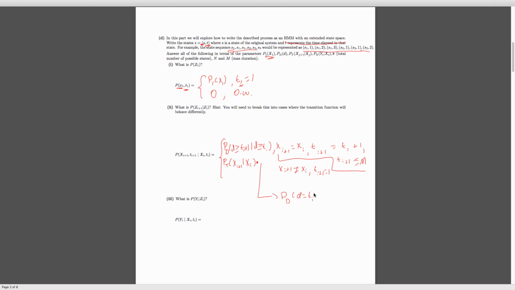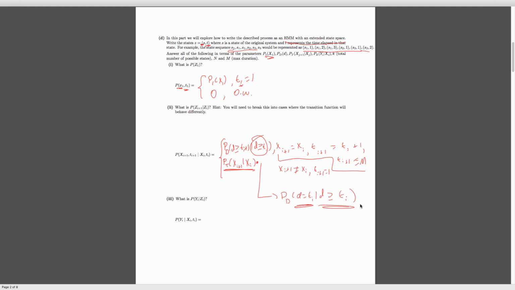But we also need to include the information we already have. And the information we already have is that d is greater than or equal to t sub i. So this is definitely a bit tricky. Let's break this down one more time. Over here we have the probability that we move to this new particular state. And then we have the probability that we've actually finished staying in our old state. That's over here. But we also have to incorporate the evidence we already have, that d is greater than or equal to t sub i, or else you wouldn't be using all the information we actually have.